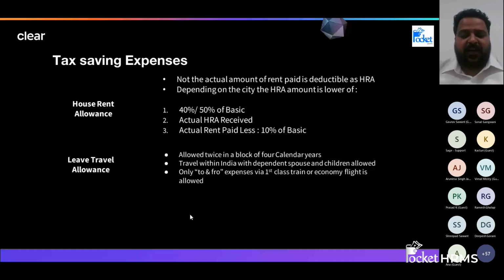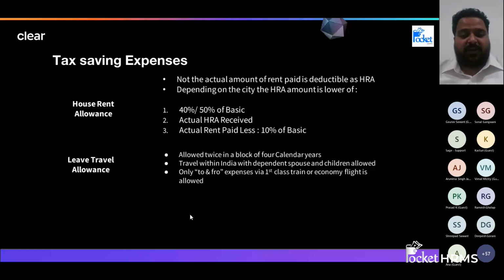It should be you or any of your family members along with you. If they are going and you are not going, you cannot claim LTA. Whenever you are traveling along with your family, you can claim the leave travel allowance only for the to-and-fro traveling expenditure. If you stay in a hotel or eat good food, all of this will not be included. Only traveling expenses will be included.